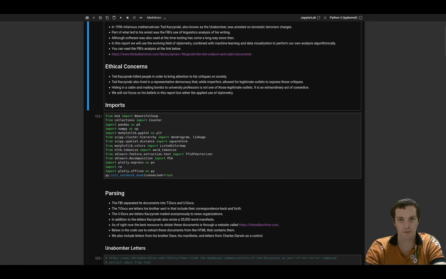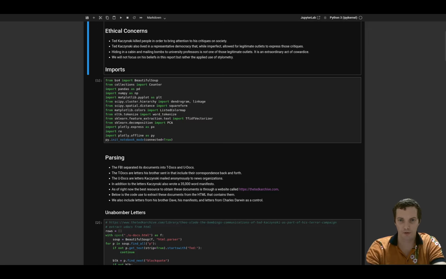Before we do that, there's some ethics to go over. So Ted Kaczynski, he basically killed people to bring attention to his critiques on society. This is not legitimate. Hiding in a cabin and mailing bombs to university professors is extraordinarily cowardly, but we're not going to focus on his beliefs in this report. We're just going to focus on the applied use of stylometry.